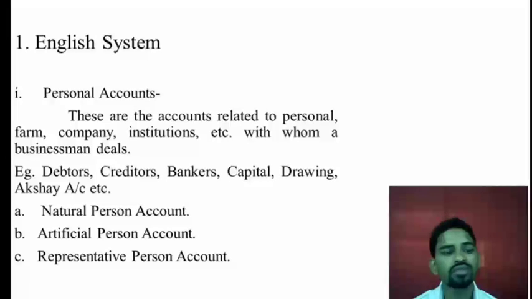It is an artificial person because it is created by man, but it is also one of the persons. A representative person account represents natural persons as well as artificial persons for some activities. All of these are personal accounts, so they come under persons and individuals.